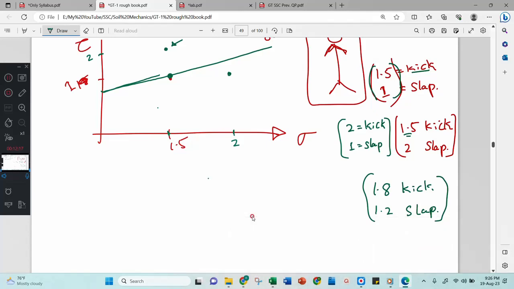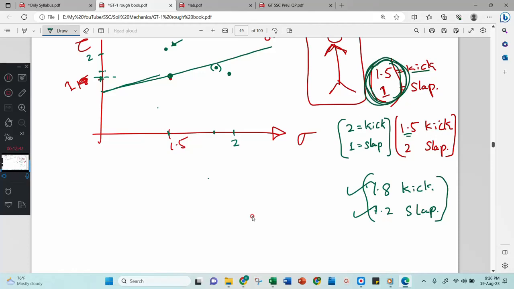The answer is, look here: 1.8 means somewhere here, 1.8 kick, and 1.2 slap means somewhere here. This is 1, no? This is 1. Therefore 1.2 means somewhere here. He will get this point. Again, he will not die, even though his stresses are more than the failure.